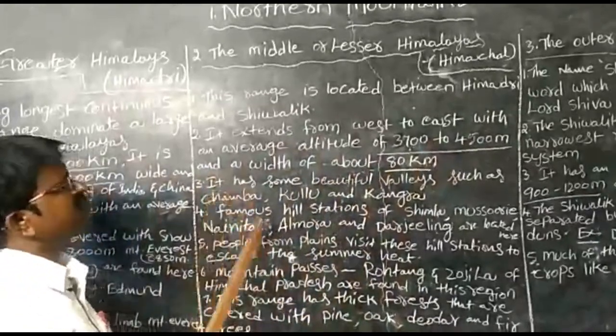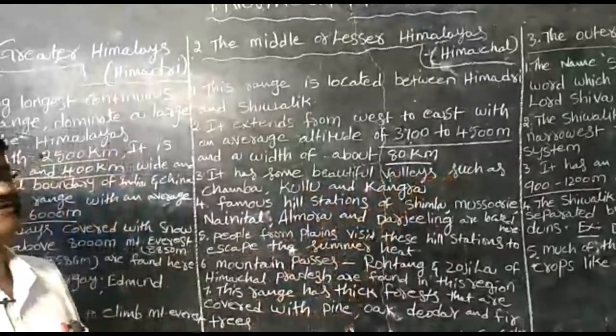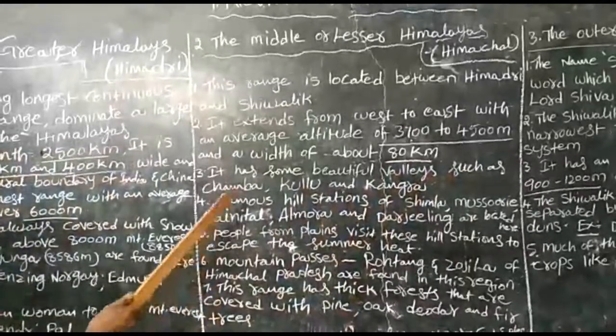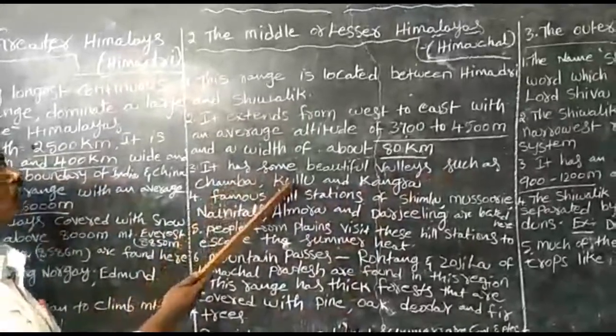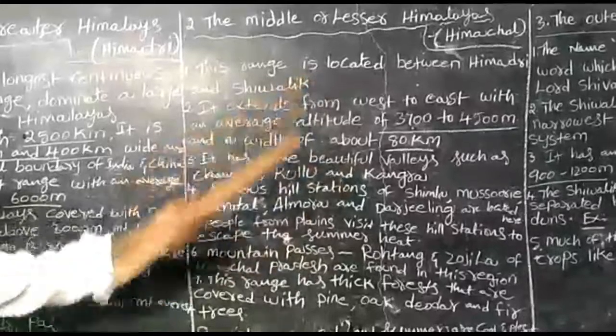It has some beautiful valleys. What are the beautiful valleys in this range? The first one Chamba, Kullu and Kangra. These three are beautiful valleys in this range.